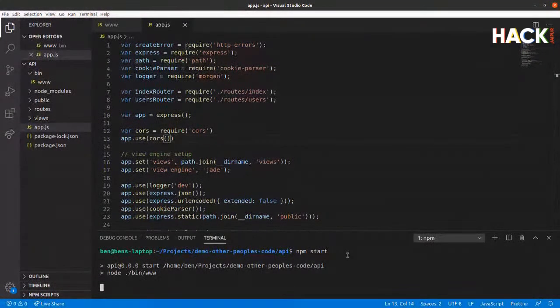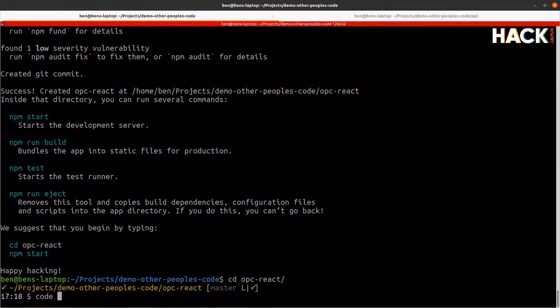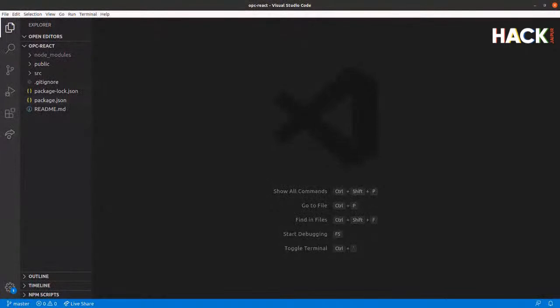So we now have our API here running on port 3001. And by now, the React app should be installed. Yeah. So let's go into this one here and start another instance of Visual Studio Code. So this is now our React application over here.